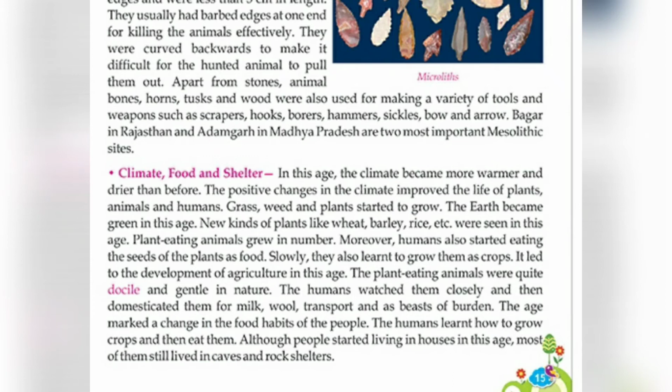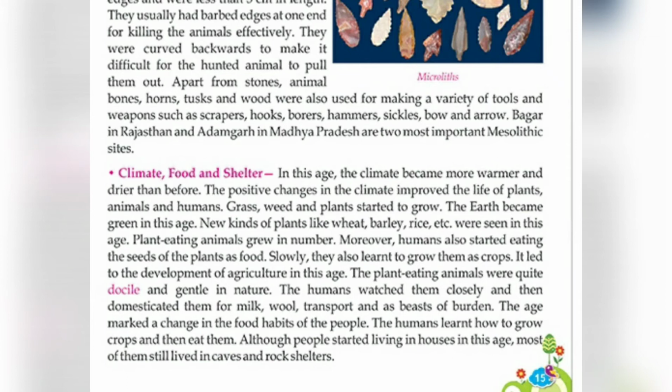They also used animal bones, horns, animals' teeth, and wood for making a variety of tools and weapons such as scabbards, hooks, borers, hammers, sickles, and bow and arrow.